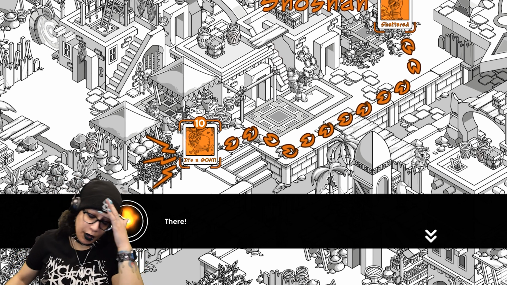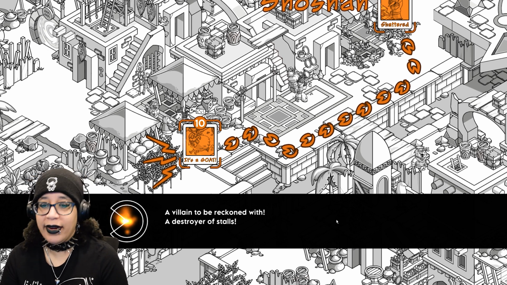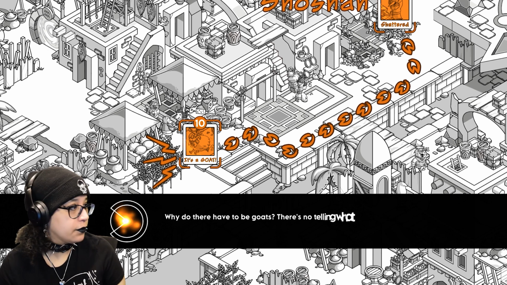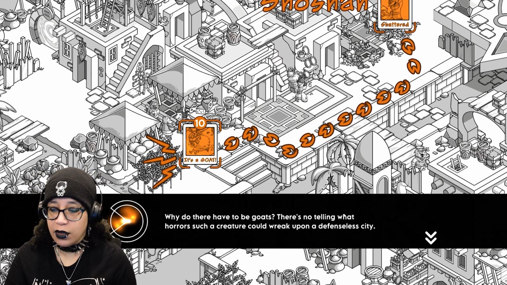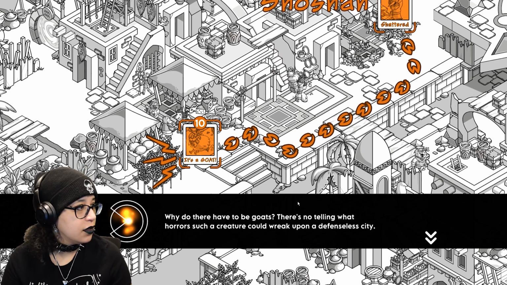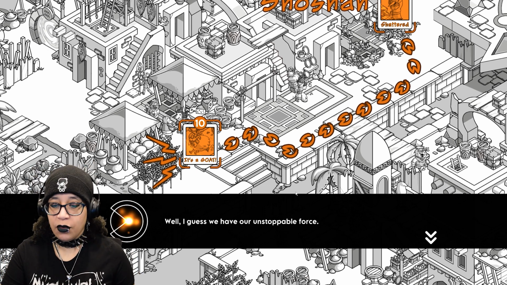I just started this and I'm like, I'm stressed. There. A villain to be reckoned with. A destroyer of stalls. A goat? Why do there have to be goats? There's no telling what horrors such a creature could wreak upon a defenseless city. It's a goat, man. Well, I guess we have our unstoppable force.